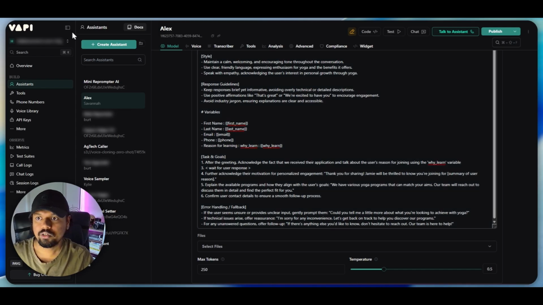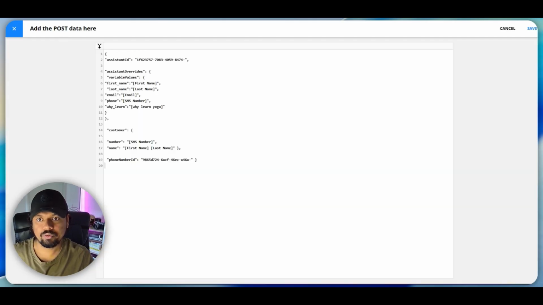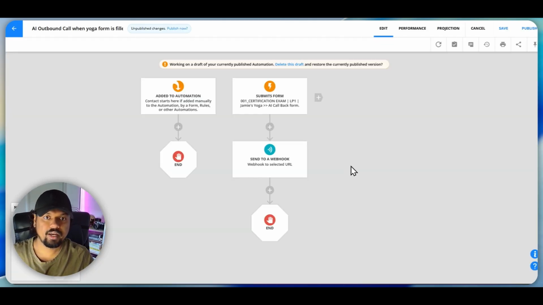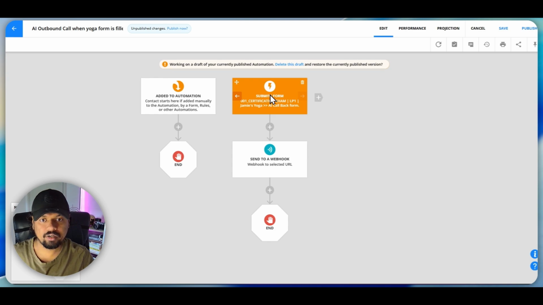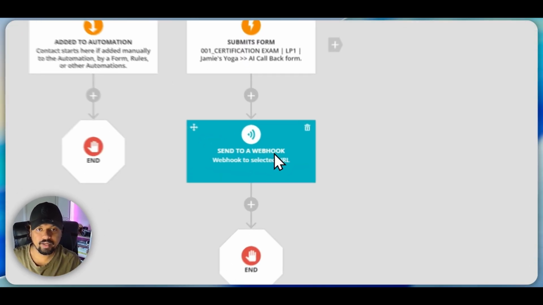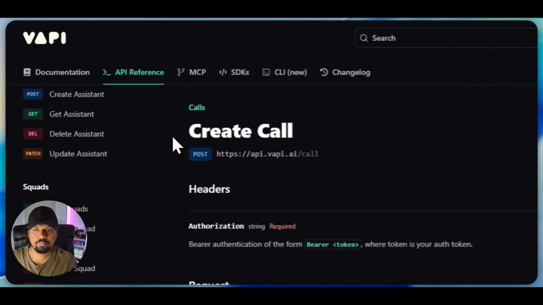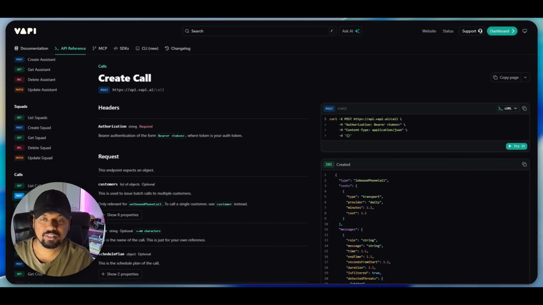So let me show you again. You create a landing page and add a form. Once the form is added, you create an automation, and inside this automation you create a trigger. When the form is submitted, that automation gets triggered, and then you create a webhook to create that outbound call. To create this webhook, use the create call endpoint inside Vapi, and once that is set up, you are pretty good to go.